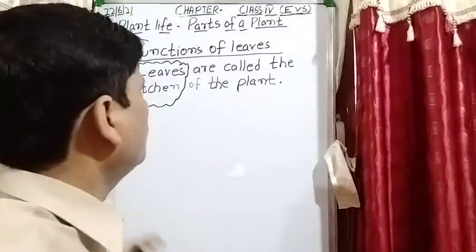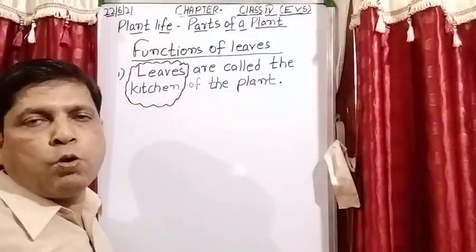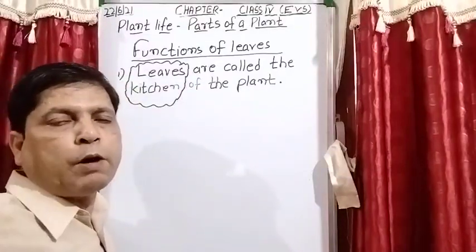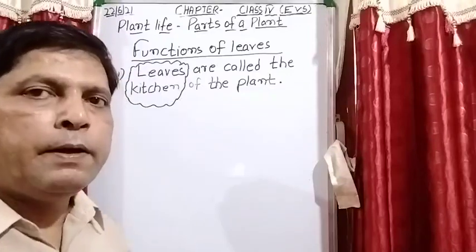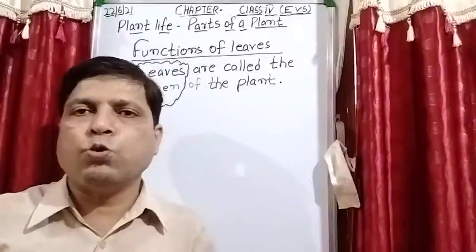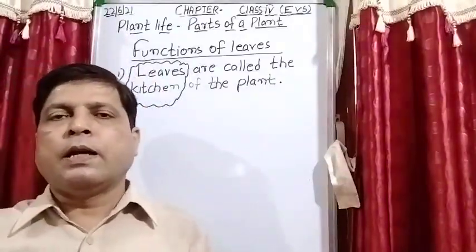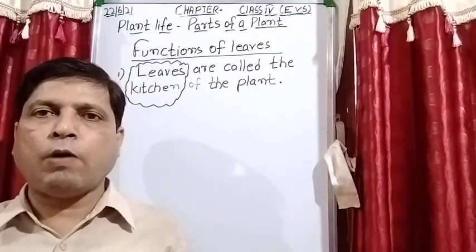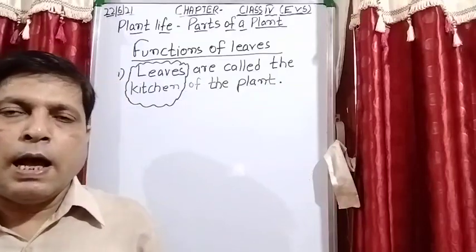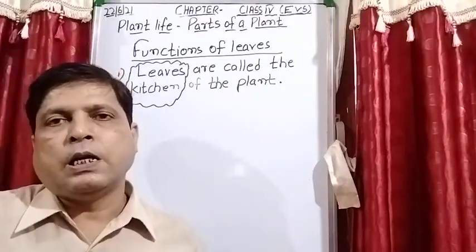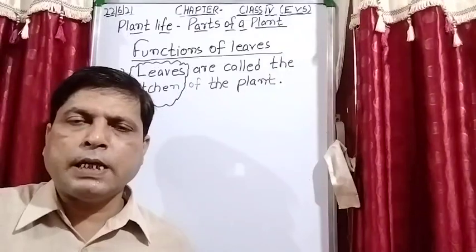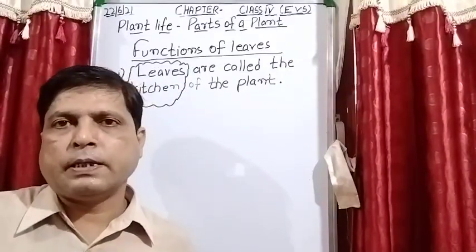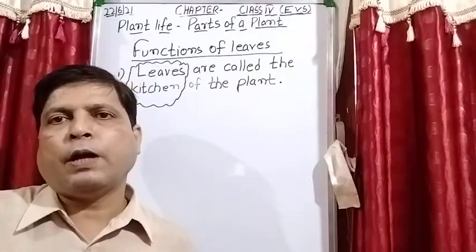ठीक है? So when I explain with the help of a diagram on the board, what are the different parts of the plant? Plants have two systems, the shoot system and the root system. The part above the ground is the shoot system, and the part below the ground in the soil is the root. And the parts of a plant are stem, branches, leaves, fruit, flower, buds.